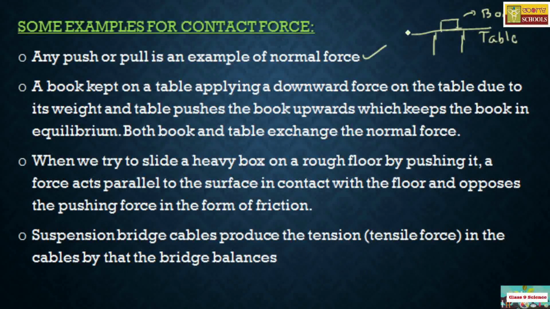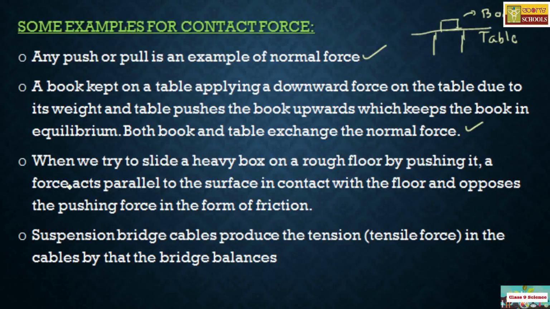So both book and table exchange the normal force. This is also an example of contact force. These two are simple examples of normal force, and normal force itself is a contact force. I hope you got this example.